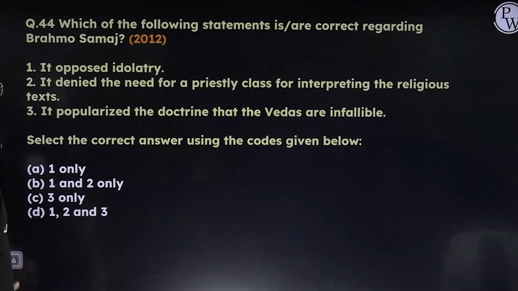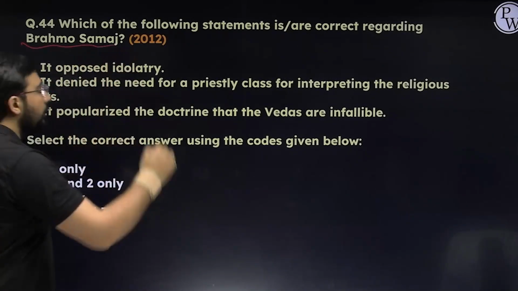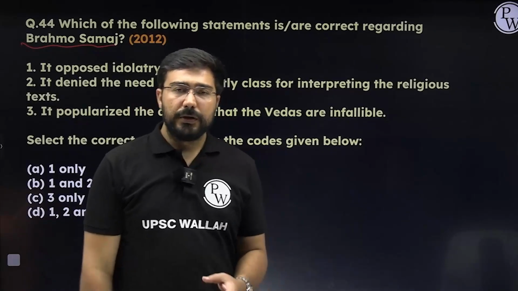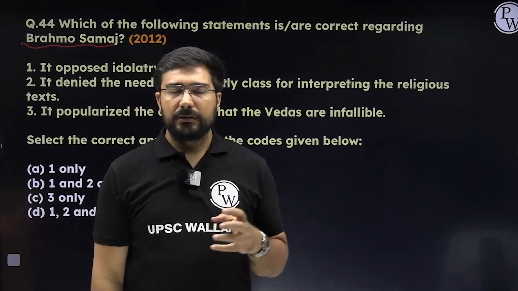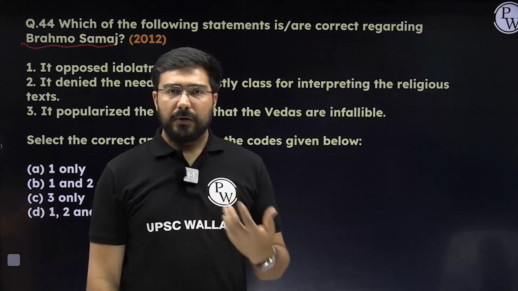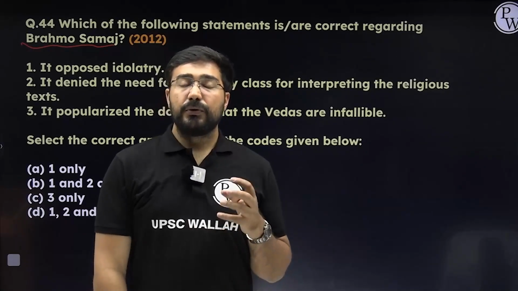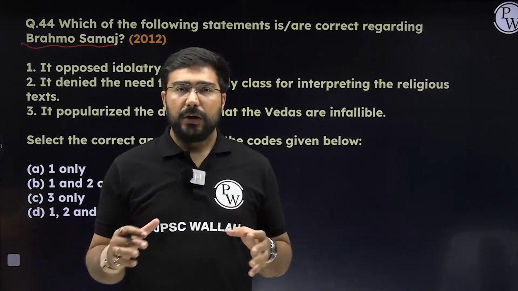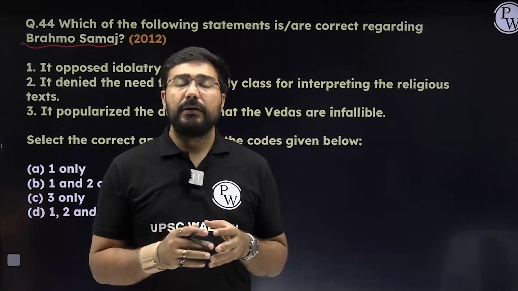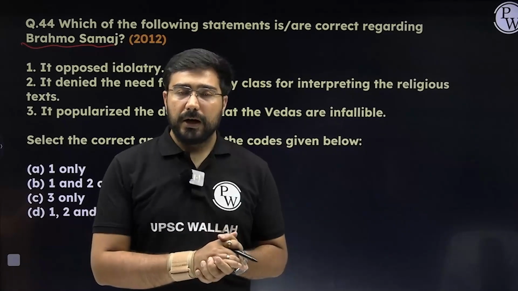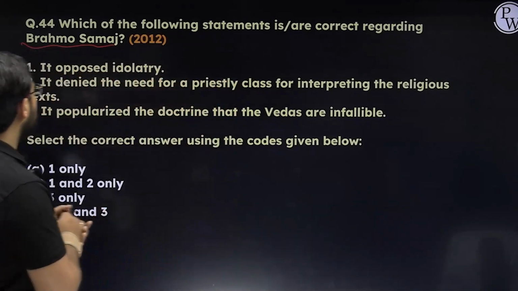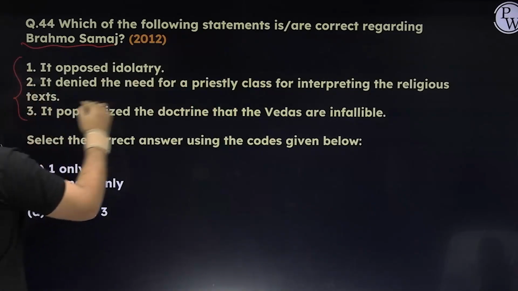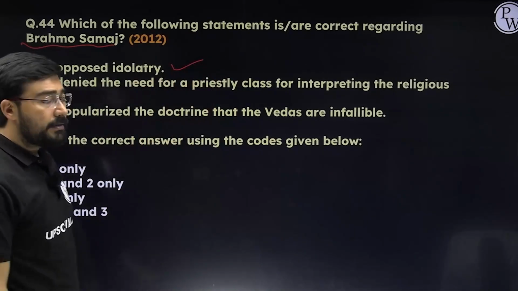Now this question is about the basic ideas of Brahma Samaj, right? So UPSC often confuses you between the ideas of Brahma Samaj, Arya Samaj, Prarthana Samaj, some of them. So you should have a chart, okay, knowing what is common between them and what are the differences between them and what are the core ideas, right? So please see here. Number one, it opposed idolatry. Yes, that first statement is correct.